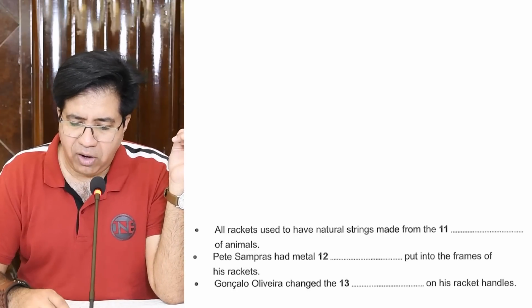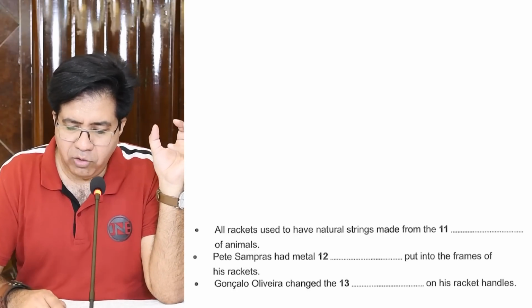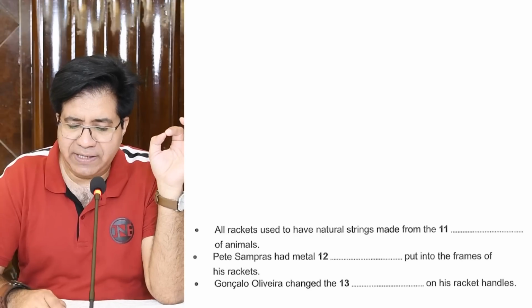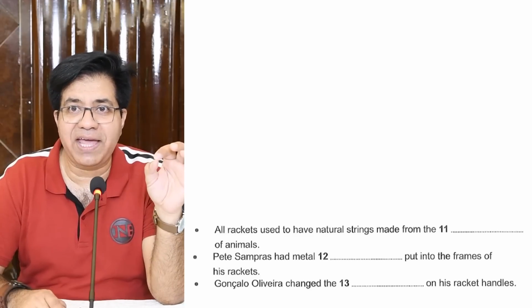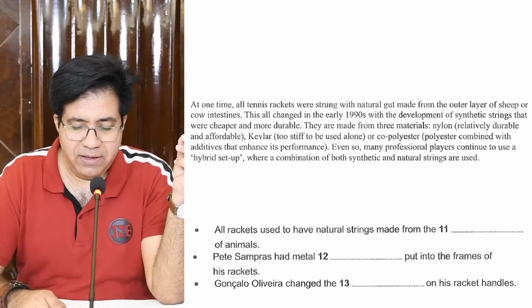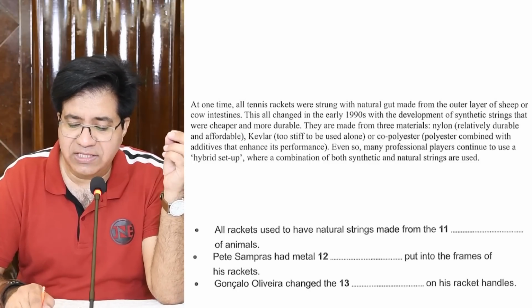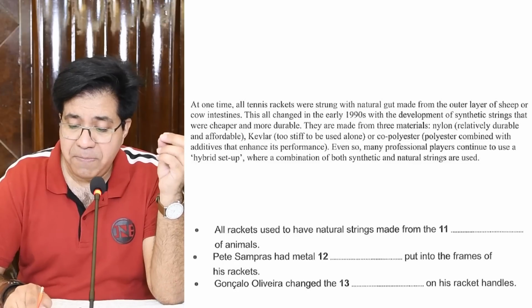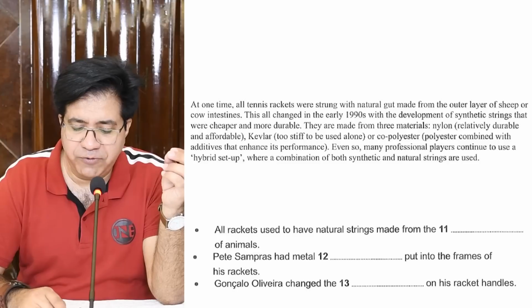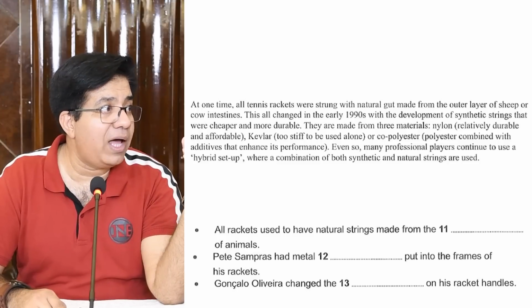Okay, now let's go on. We've got this question. So we are going to look for animals. Look for the word animals, sheep, cow, and all that. Second page, third paragraph, I'm reading it from first line. At one time, all tennis rackets were strung with natural gut made from the outer layer of sheep or cow intestine. Now we have two answers.